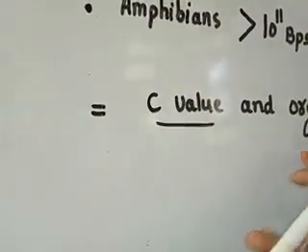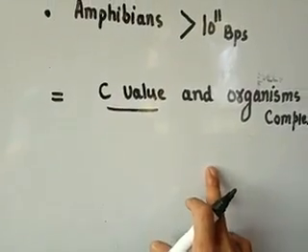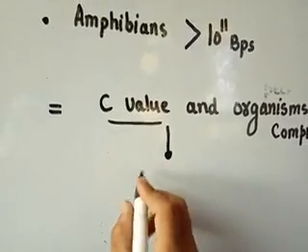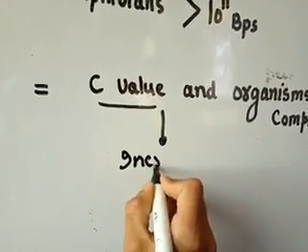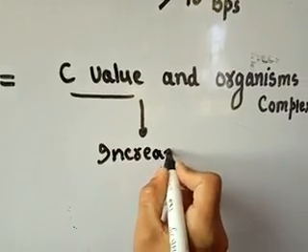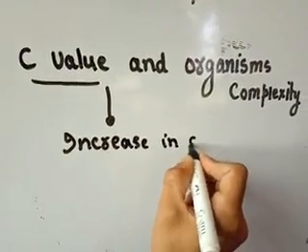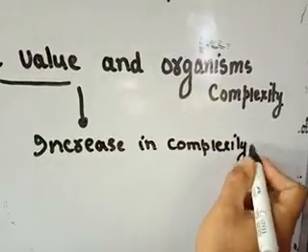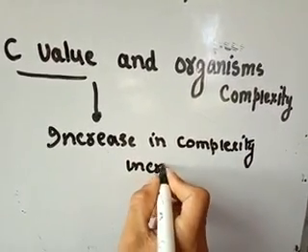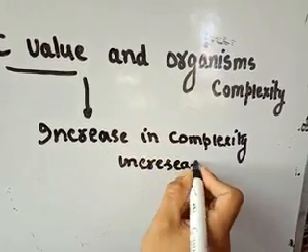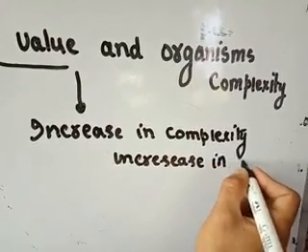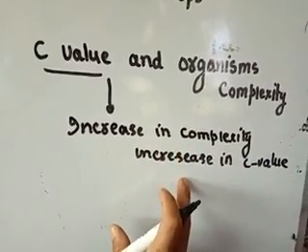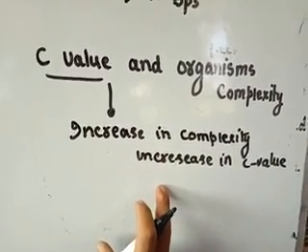If the organism's complexity increases, its C value increases. An increase in complexity increases the C value.